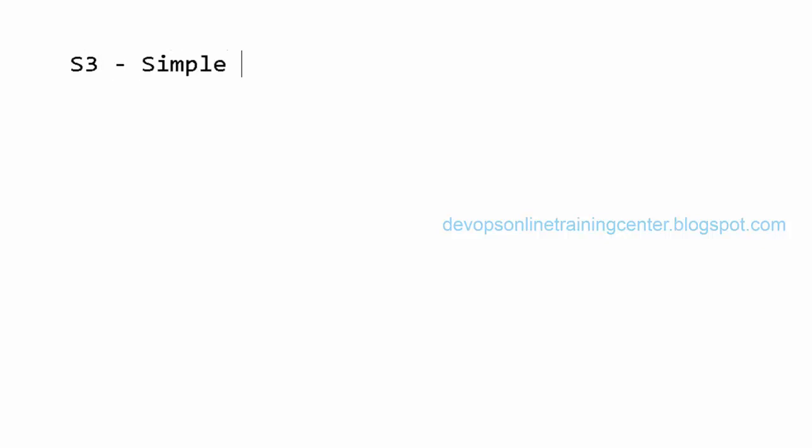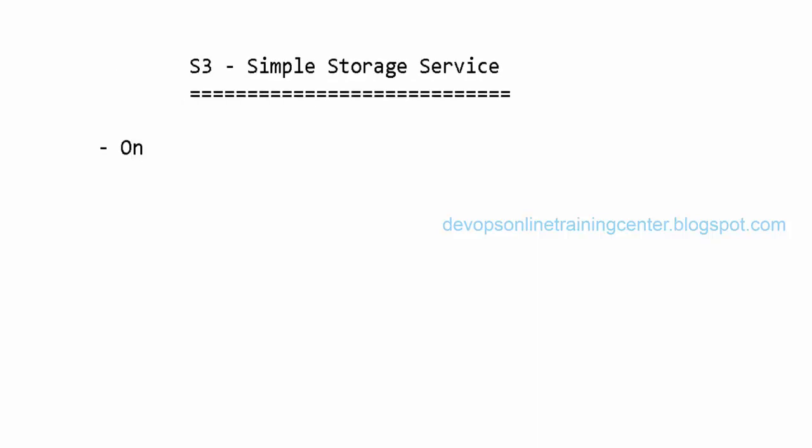We'll start with a new service today, simple storage service S3. This is one of the services from Amazon, and it is object oriented, in the sense we store the objects inside S3. Basically what we create is something called containers, and these containers are called buckets.